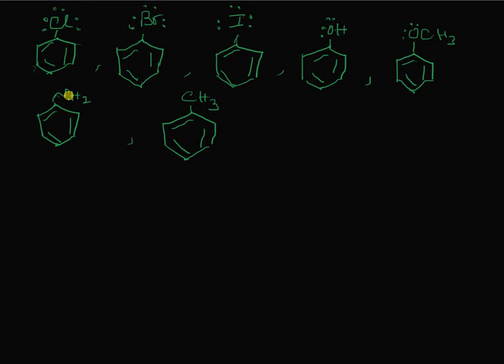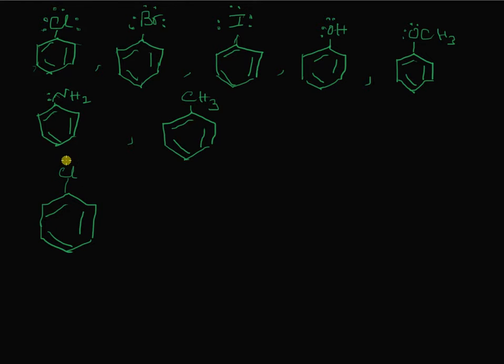Now in the case of aminobenzene, nitrogen has one lone pair of electrons. No, this we have to exclude at this stage. So the cause for the ortho-para directing effect of these substituents could be traced to the presence of lone pairs of electrons on these atoms which are directly attached to the benzene ring. I will explain taking the example of chlorobenzene.